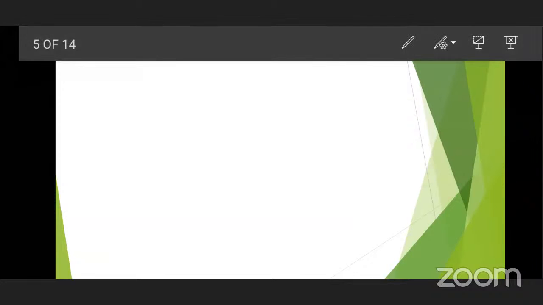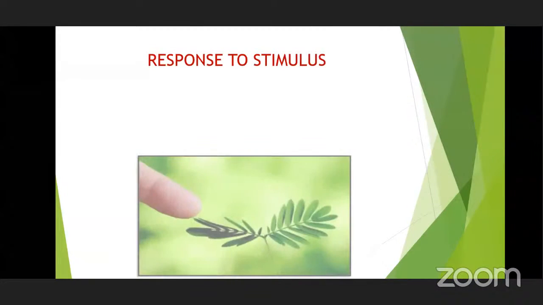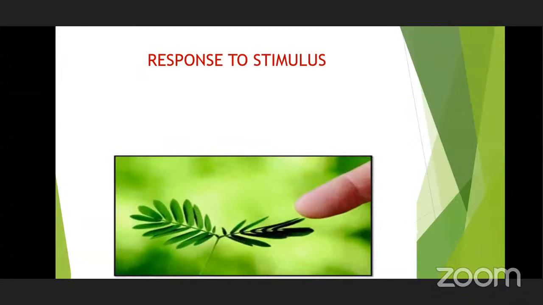That's why we cannot consider reproduction as a key feature or a defining property of living organisms. So here, growth and reproduction both are rejected. Even though these features are seen in human beings, growth and reproduction of living organisms cannot be considered as defining properties of living. Now we are moving to response to stimulus.